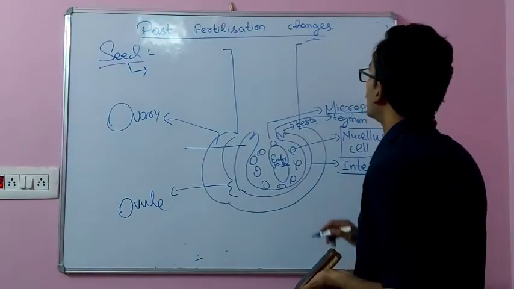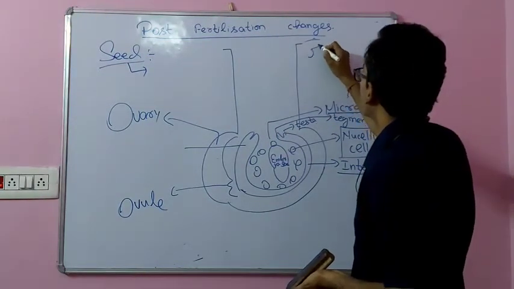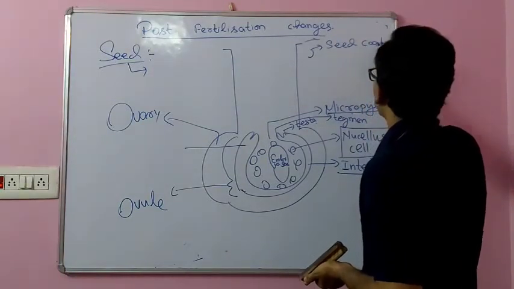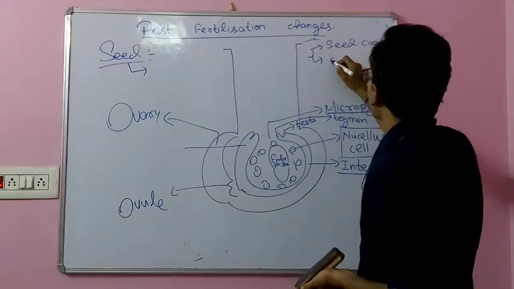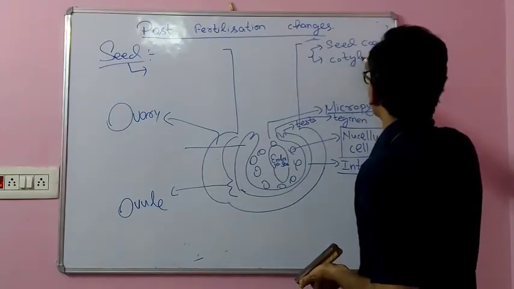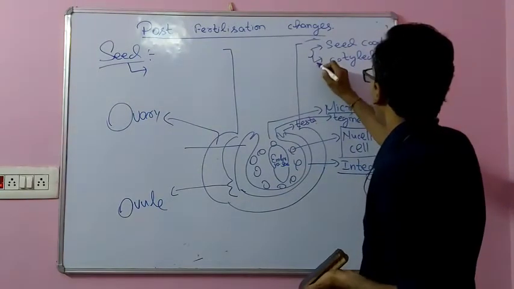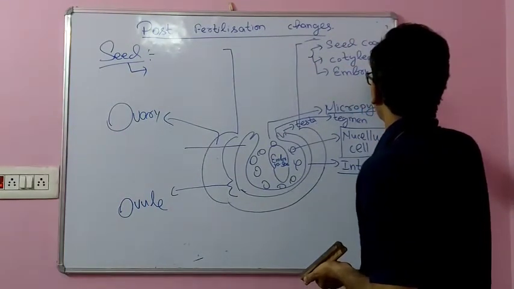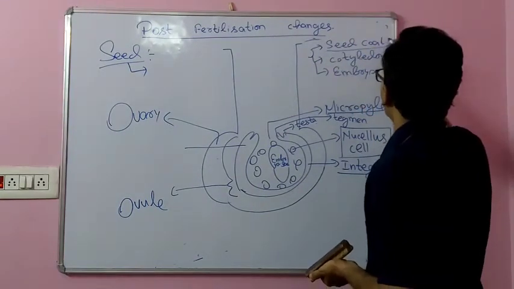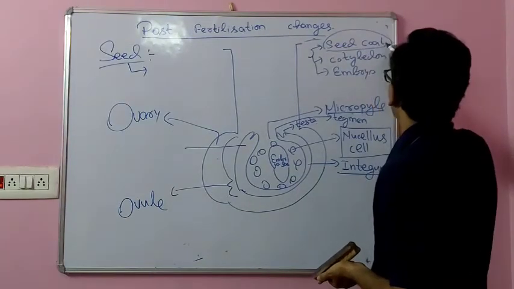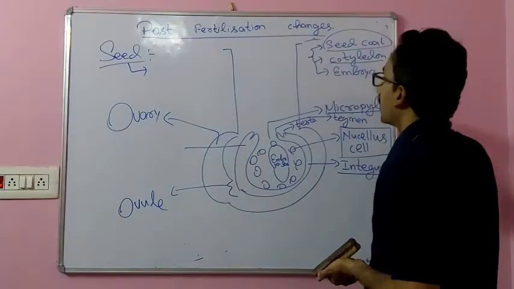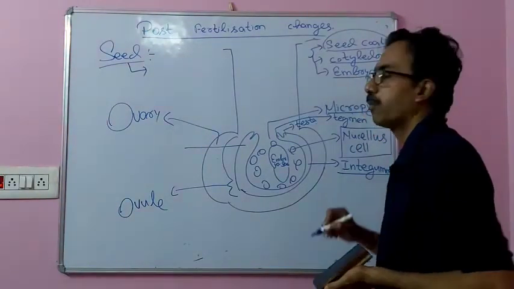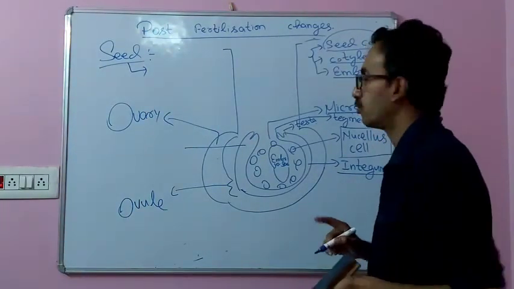In a seed, the different structures present are the seed coat, and then cotyledon, and then embryo. The seed coat, as I have already told, develops from the integument; cotyledon may be two, may be one; and the embryo develops from the fertilized zygote.